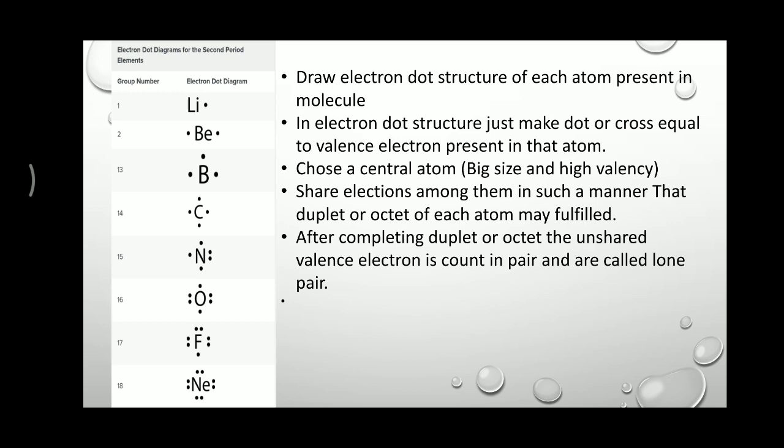Share electrons among them in such a manner that the duplet or octet of each atom is fulfilled. After completing the duplet or octet, listen carefully, the unshared valence electrons are counted in pairs and are called lone pairs. The last 2 points we will discuss in the next video when we learn about the Lewis dot structure.